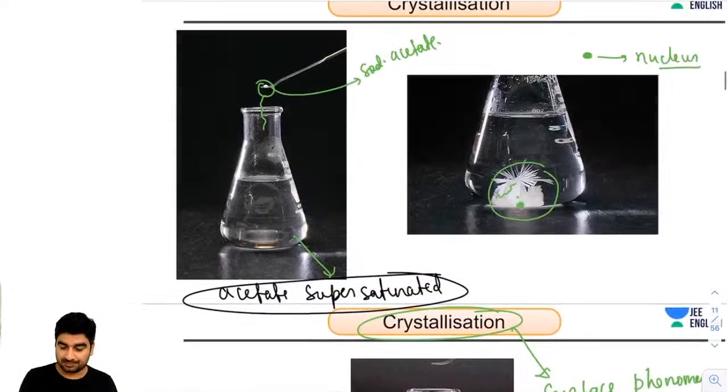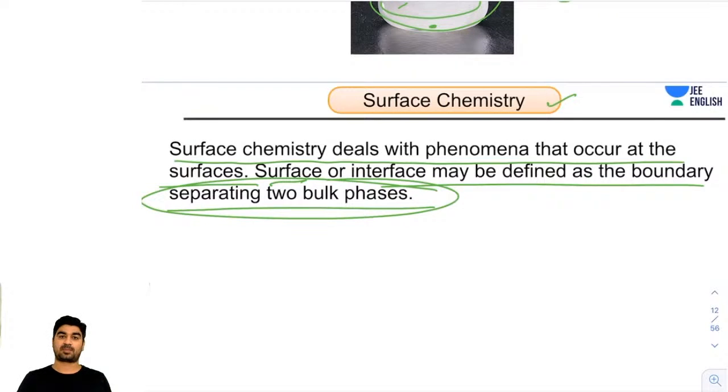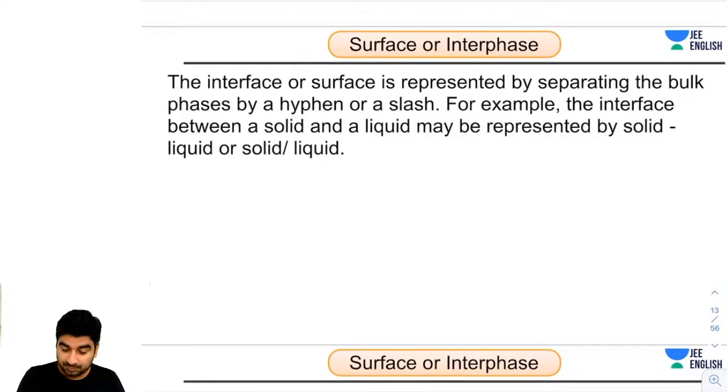So guys, I was talking about crystallization, rusting, and then I told you about surface chemistry. Surface or interface may be defined as the boundary which separates two bulk phases. Now let's move to the next point. What do you mean by surface or interface?